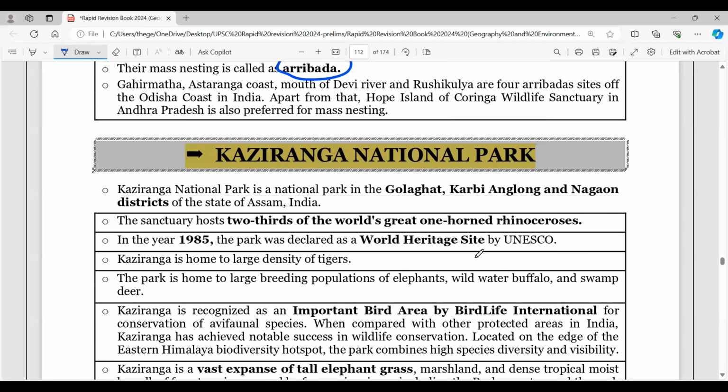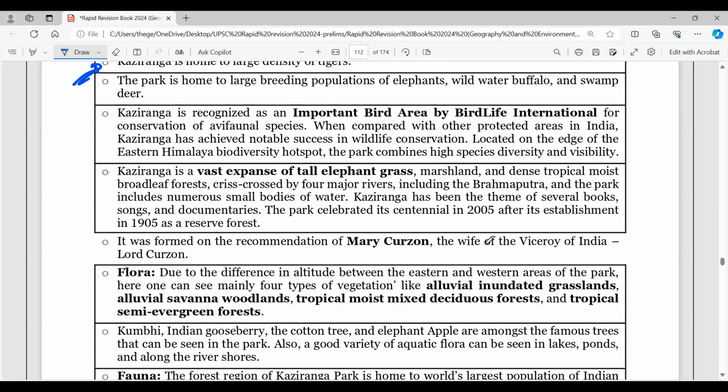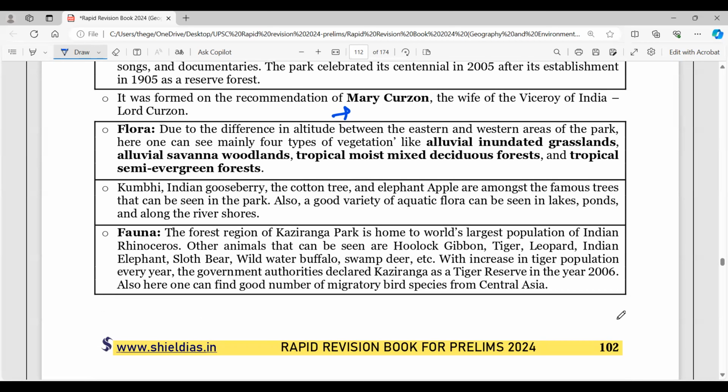And the last for today is Kaziranga National Park. So remember, Golaghat, Karbi Anglong and Nagaon districts of Assam, two-thirds of the world's great one-horned rhino, very famous. Remember these national parks and all, every year you have to take a revision before the preliminary examination. So this is just a brief revision. You can go into the details of each and take a quick revision, because one or the other is definitely going to be part of our questions. So thank you for this session, and I'll see you for the next session tomorrow.